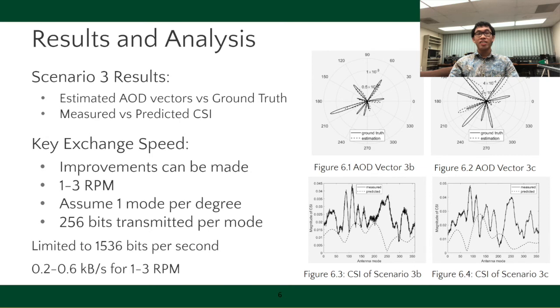Regarding the CSI data collected in figures 6.3 and 6.4, we can see that the measured CSI is loosely correlated to the predicted CSI. This may be due to an error in the prediction method used or an unstable phase of the data. Future improvements may include improving this technique to handle a faster RPM for a higher throughput while still retaining a stable channel, and determining what is causing the measured CSI to be different from the predicted CSI.